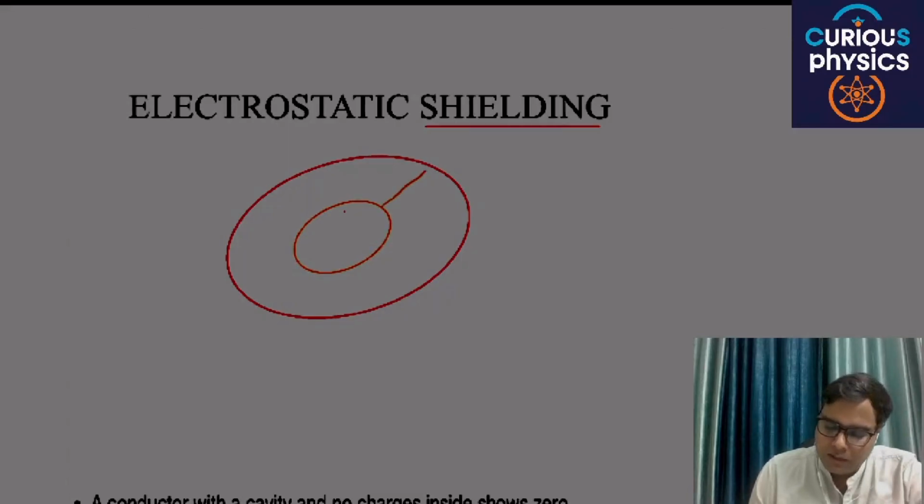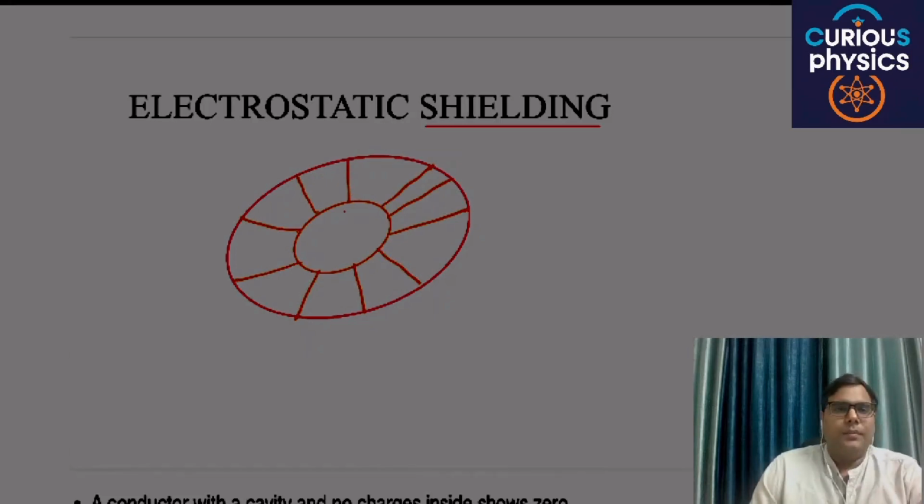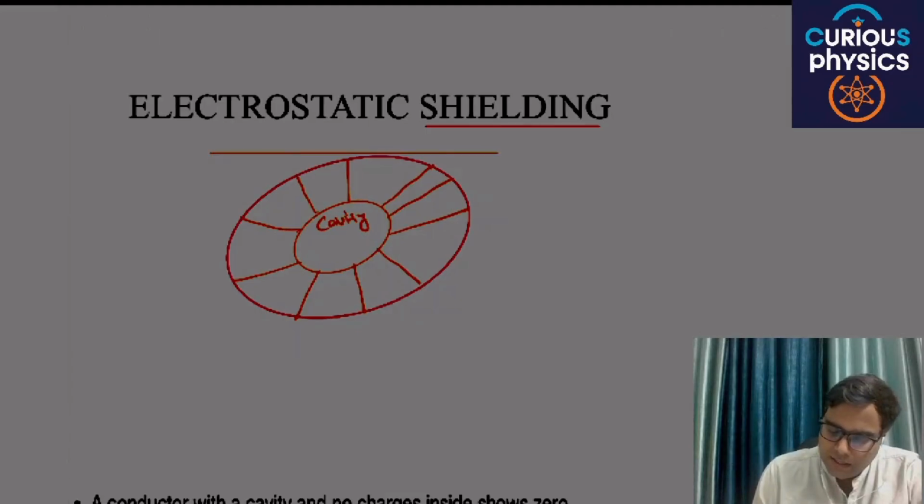This part is solid, and the internal part is not solid. This is the cavity. If you apply an external electric field, let's say the external electric field is E.